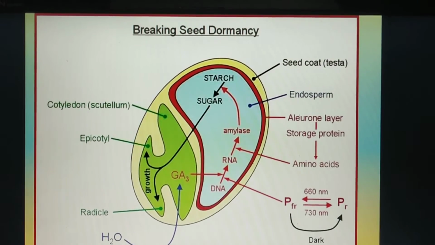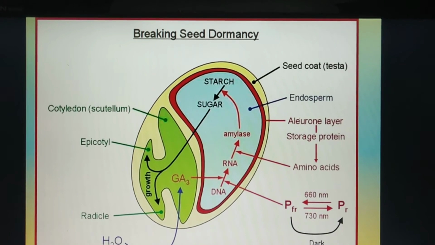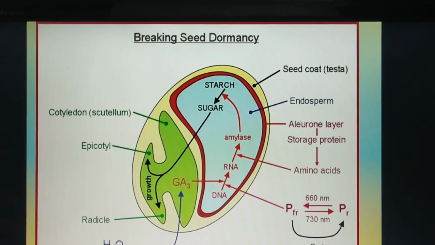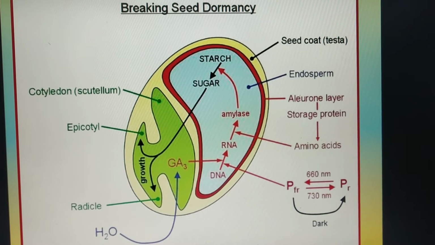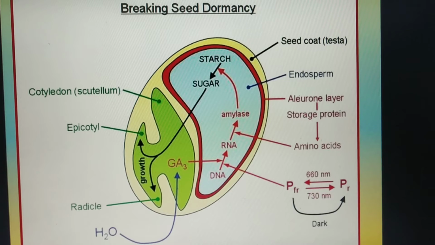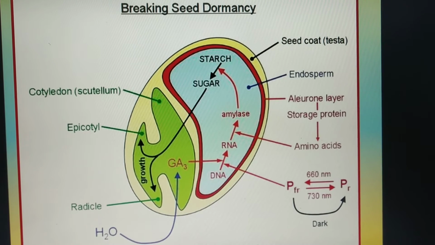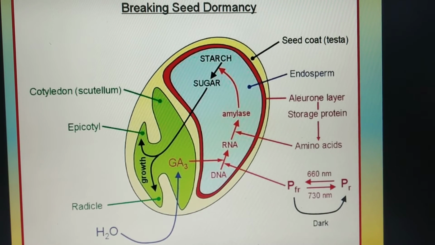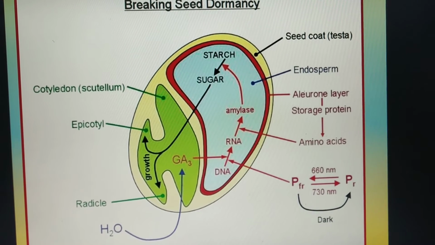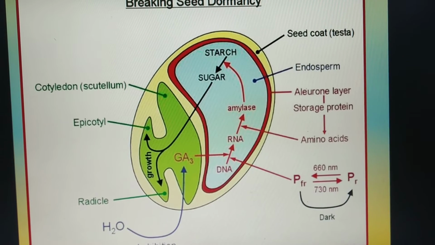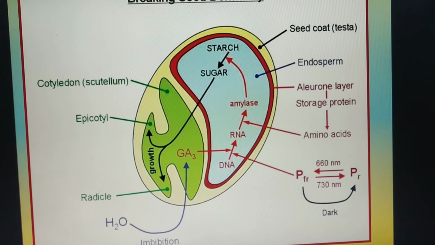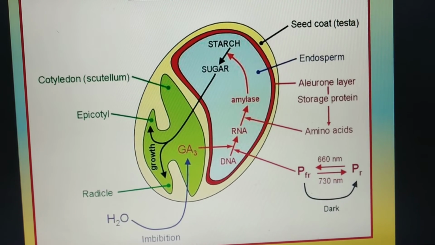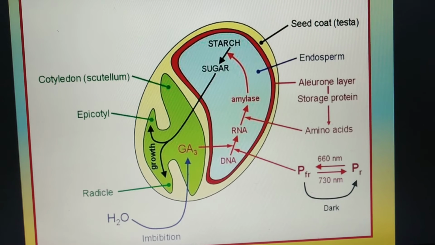Next, we can see that gibberellin usually helps in breaking seed dormancy. Within the seed, gibberellins are involved in the natural process of breaking dormancy and other aspects of germination. Before the photosynthetic apparatus develops sufficiently in the early stages of germination, the stored energy reserves of starch nourish the seedling.